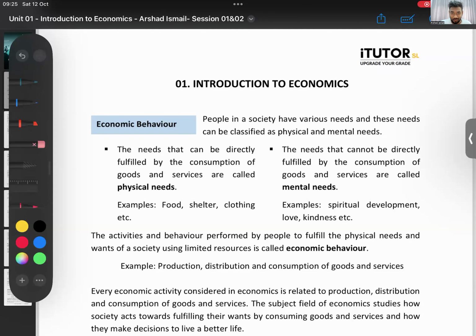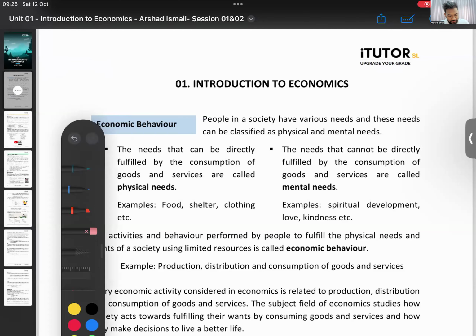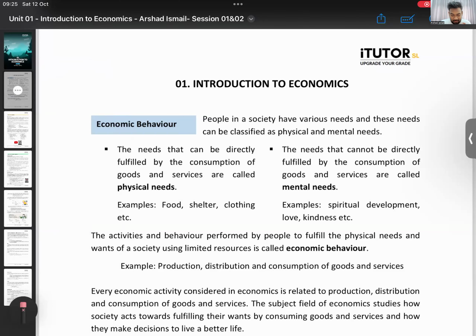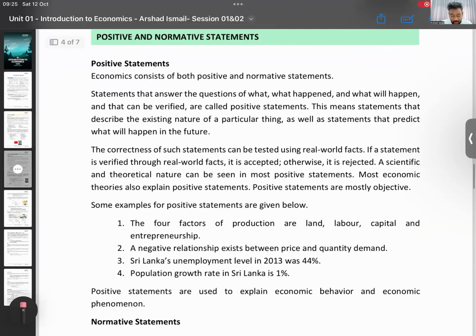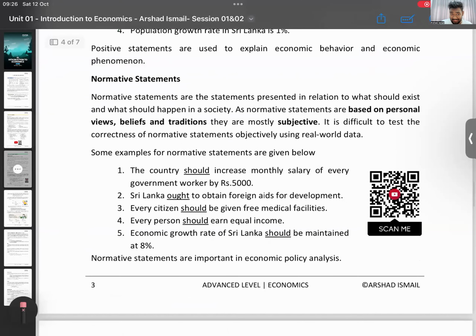Okay, so welcome back. We'll now start off with learning the unit. My plan for today is to finish until the end of page number 3 in this session. Once we are done with this, we will also do some A-level past papers to show you what type of questions they ask.